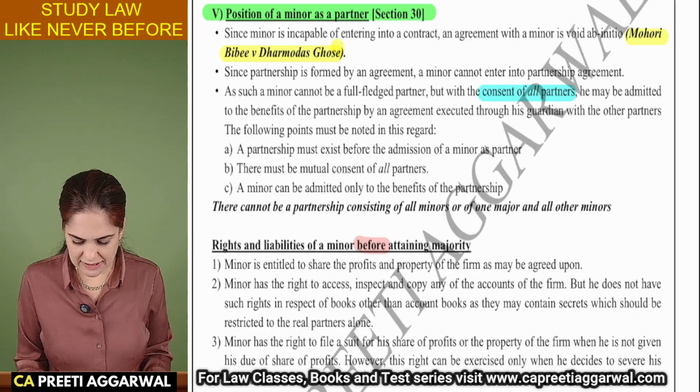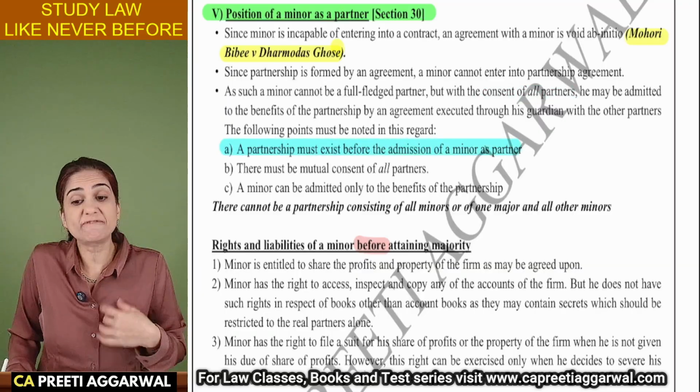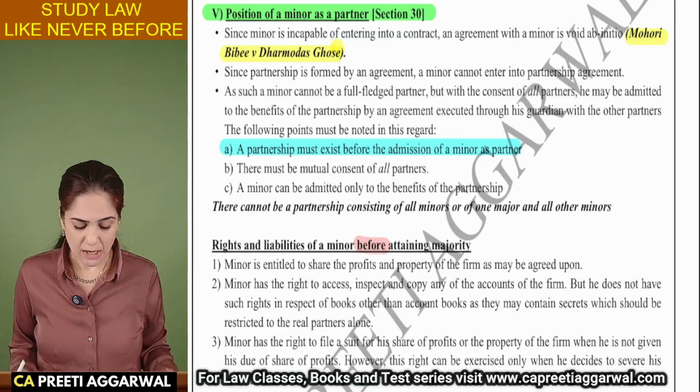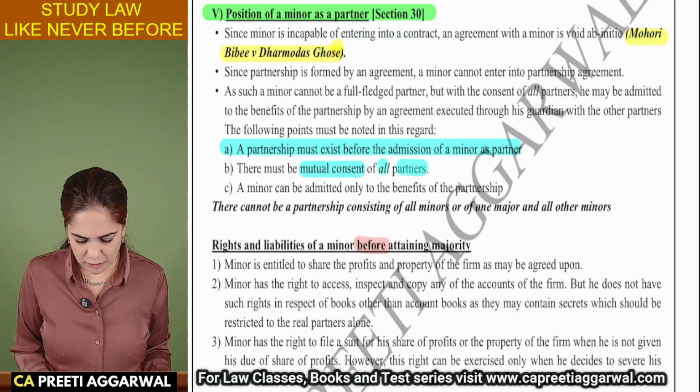Okay, so with the consent of all the partners, I will highlight it over here. There must exist a partnership, because you cannot admit a partner in a new firm. You cannot even form a partnership with a minor. But a minor can be admitted with the mutual consent of all the partners, and he can be admitted only to the benefits of the partnership.